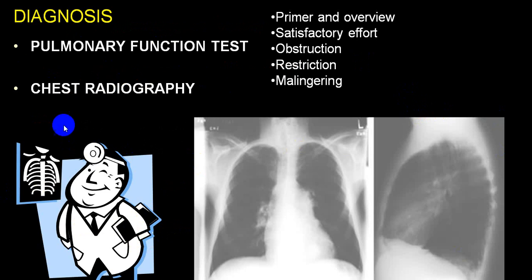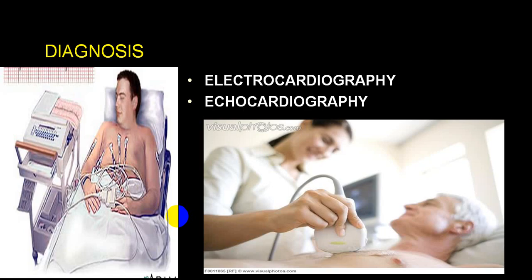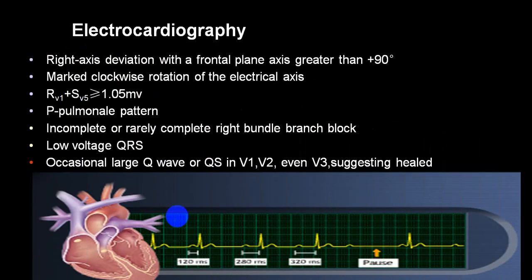So pulmonary function test and X-ray are simple non-invasive techniques which can give you an idea regarding a good number of respiratory conditions and the effect of respiratory conditions on the cardiovascular system. ECG and echocardiography will also help you to differentiate the effect of lung pathophysiology on the heart. On an ECG, we have already mentioned that you will have right axis deviation, RVH, P pulmonale, low voltage, right bundle branch block, incomplete or complete, etc.